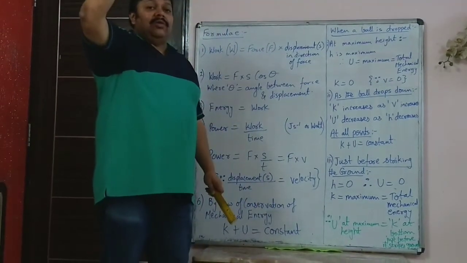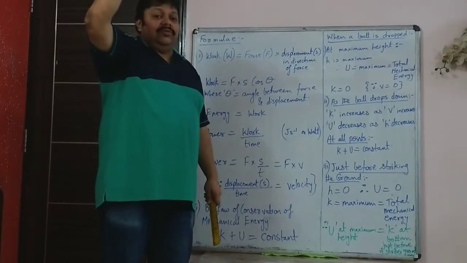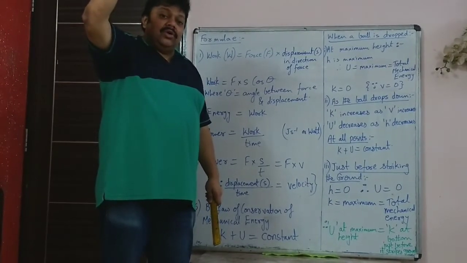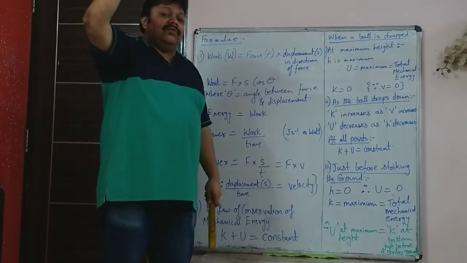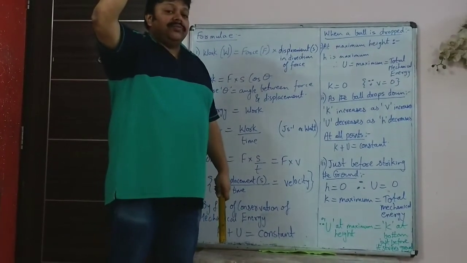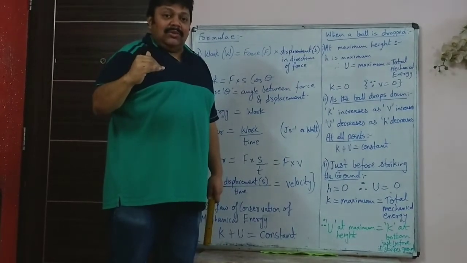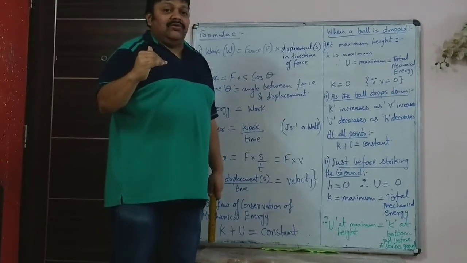So if at the topmost point the potential energy was 100 joule, at that point the total mechanical energy is equal to the potential energy, that is 100 joule. At any other point, what is the total mechanical energy? It will remain 100 joule.